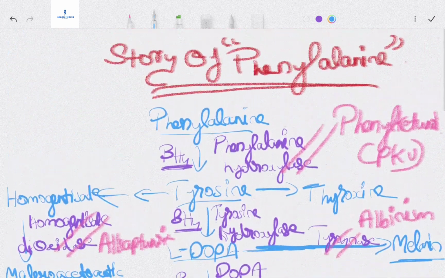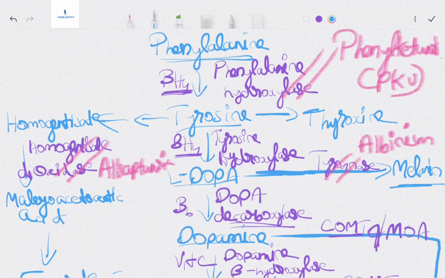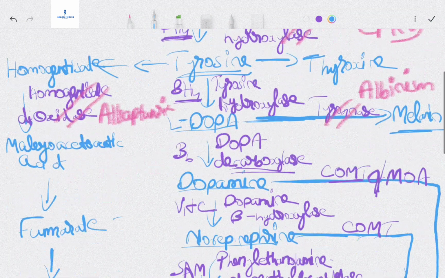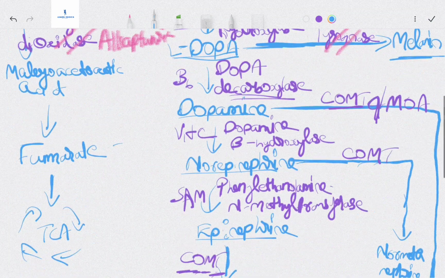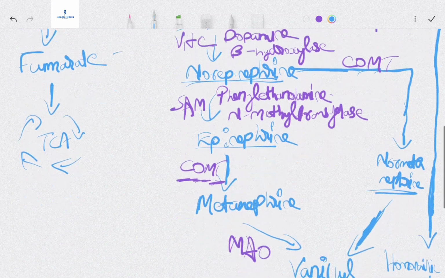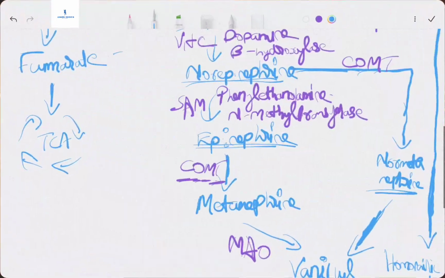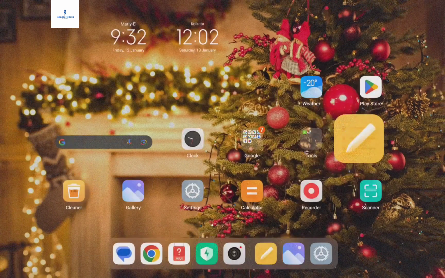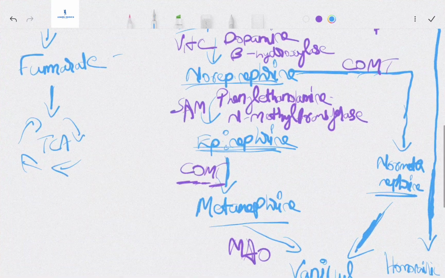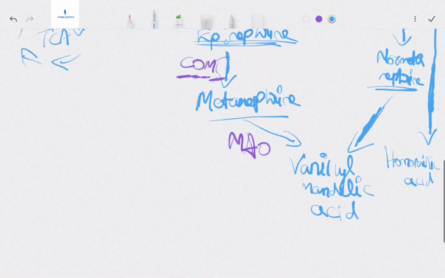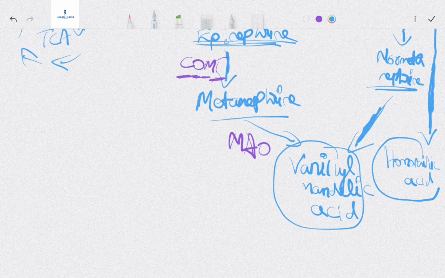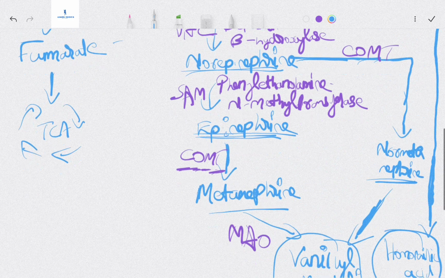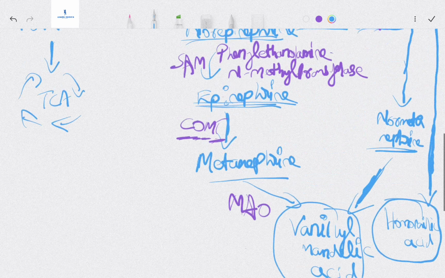So this is our whole story of phenylalanine. Phenylalanine is converted to tyrosine. The main storyline is L-dopa, dopamine, norepinephrine, epinephrine, metanephrine, and finally vanillylmandelic acid and homovanillic acid. These are the end products.